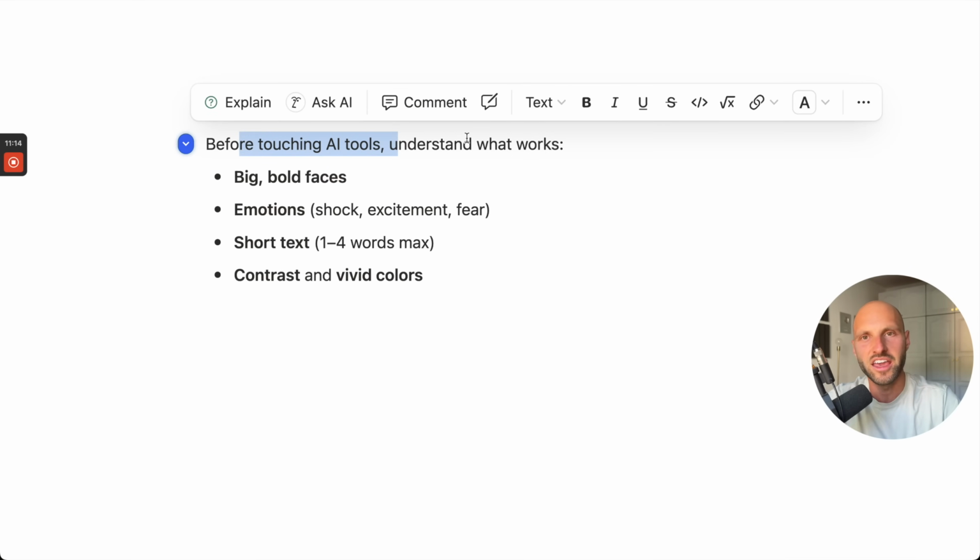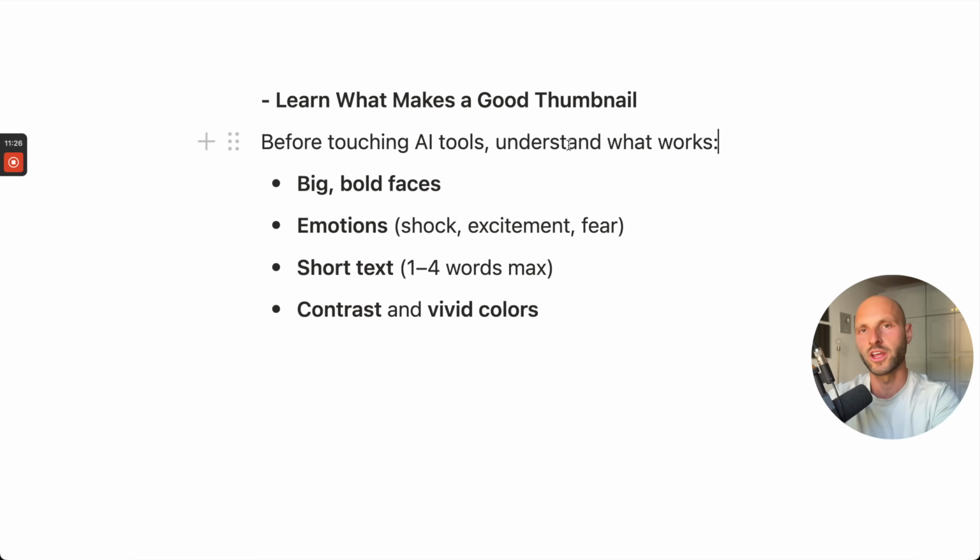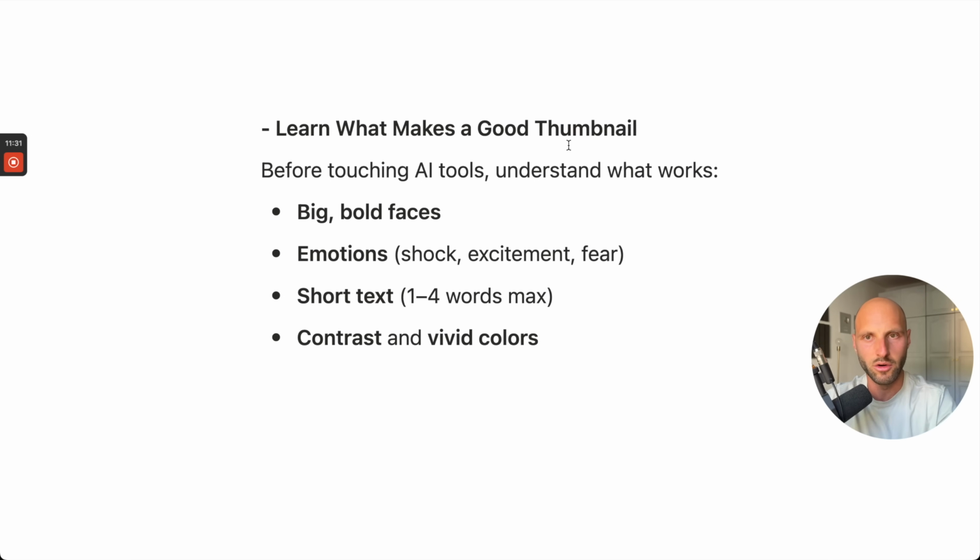Before touching any AI tools, you have to understand how that works and why a thumbnail is very important for a YouTube creator. A thumbnail is what people see first before they watch a video. So if the thumbnail is not good, people will not click on the thumbnail, respectively, they're not going to watch the video. So that's why the thumbnail is so important.